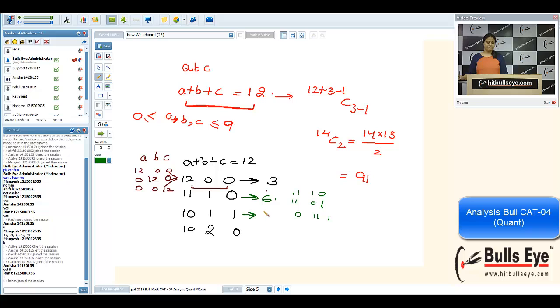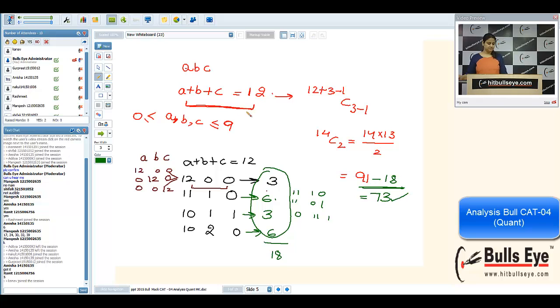Again, from 10, 1, 1, there are 3 cases. From 10, 2, 0, there are 6 cases. So if I add up all these cases, I'll get 18. These 18 cases are not acceptable. Once again, why aren't they acceptable? Because A, B and C should be digits. Digits can be at most 9. 10, 11, 12 are not acceptable because they are not digits. That's why we have to exclude these many cases. So this is the answer in this case.